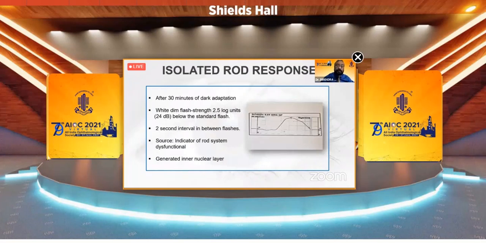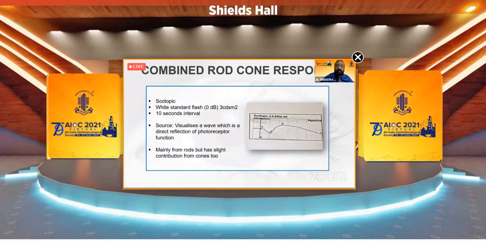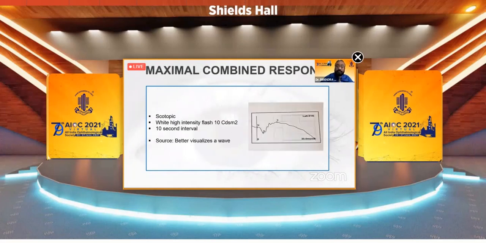So after 30 minutes of dark adaptation, a very dim light is given, and you can see that there is no A wave and you have got a bigger B wave. With a little bit more light, you have a little bit of formation of A wave from the photoreceptors, and a B wave from the bipolar cells.